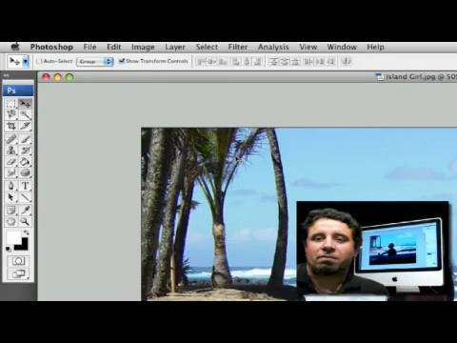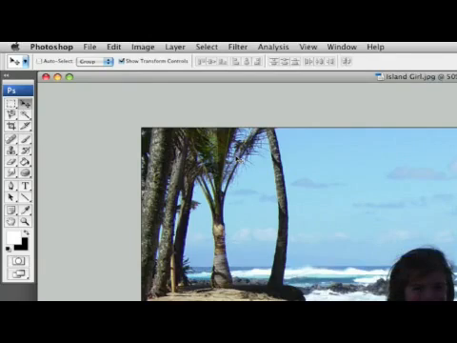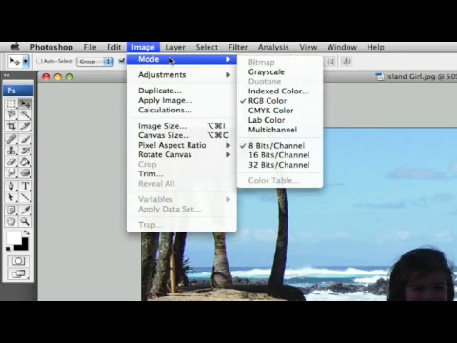Now we're going to go through some of our mode options in our drop-down menu bar. If we look over here, you can see that under Image in our menu bar, we can drop down and go to Mode, and right here it'll open up another window. And it says bitmap, grayscale, index color, and so on, all the way down. Now you can change your photos to however you want them to be.